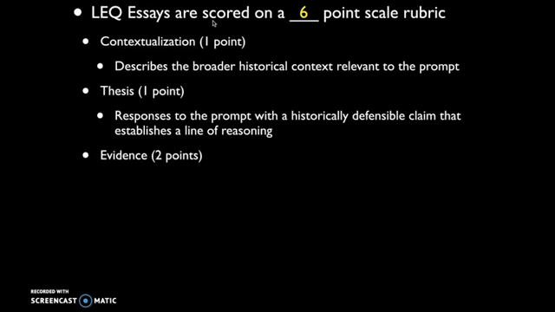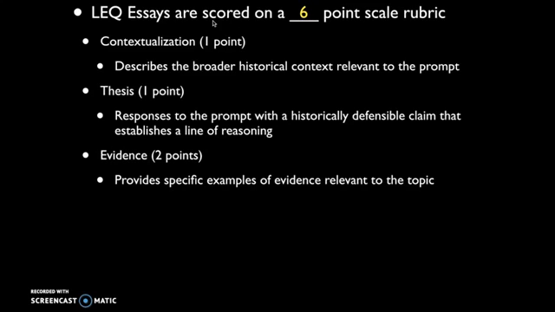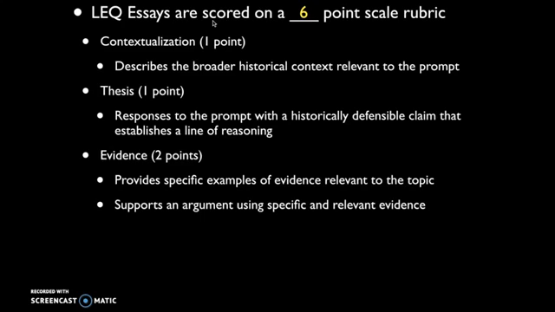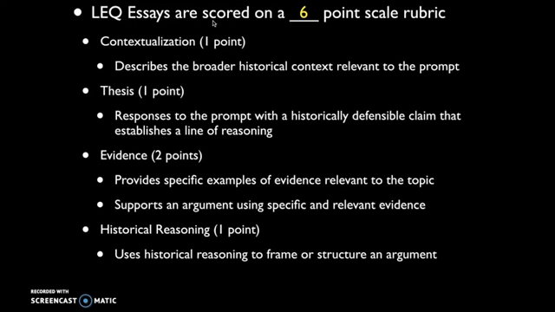There are 2 points for evidence on the LEQ. The first is if you provide specific examples of evidence relevant to the topic, and the second is if you then take it a step further and support your argument using that specific and relevant evidence. The 5th point is for historical reasoning. So you use historical reasoning when you frame or structure your argument. And this will many times revolve around whether, if it's a causation essay, you're giving multiple causes, or if it's a comparative essay, you're not only identifying similarities if that's what they ask for, but also differences. And in a CCOT essay, if maybe they ask for changes, you also address some continuities.